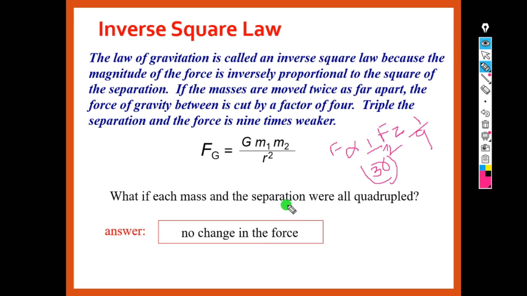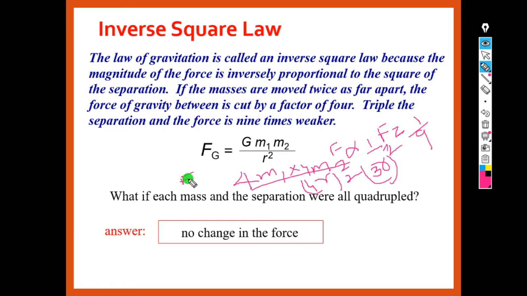What if each mass and separation were all quadrupled? Each mass and separation, that means the first mass is made 4 m1, and the second mass is also quadrupled, that is 4 times the mass of the second one. And now the separation is also quadrupled, that means 4 times the distance.